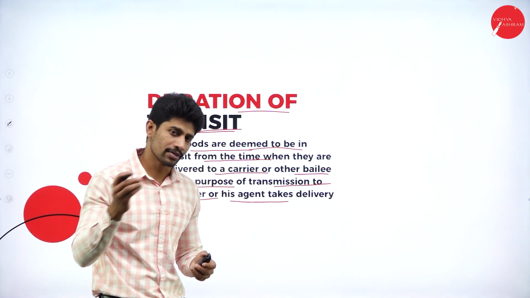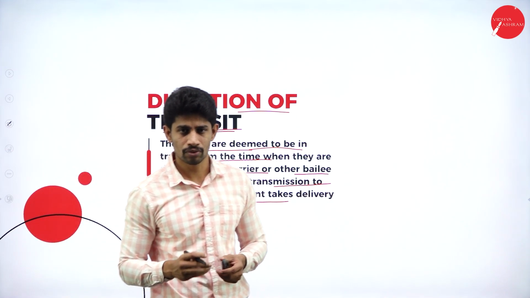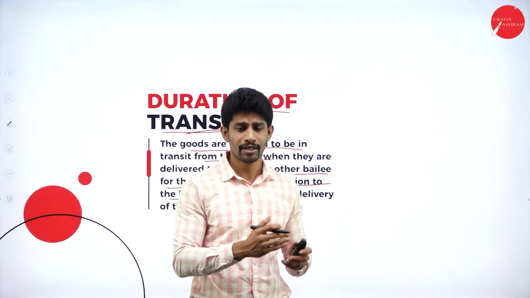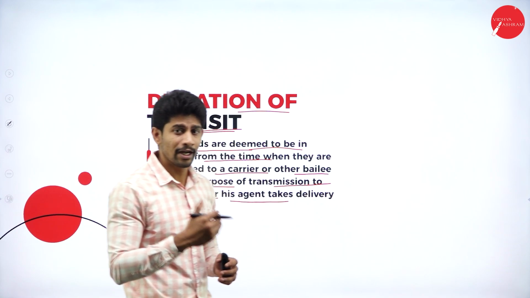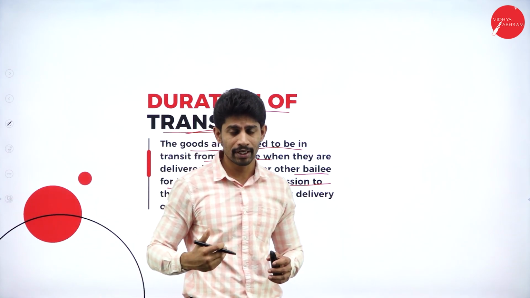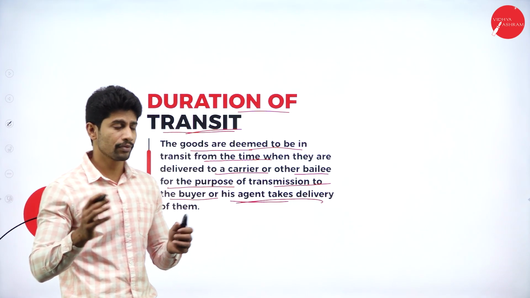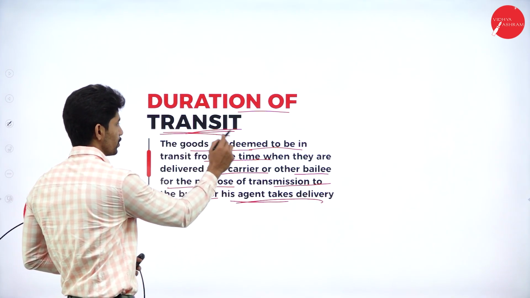That means the seller has already given the goods to the courier boy or to some agent to deliver to the buyer. From that time the transit will start until the goods are received by the buyer or by the agent appointed by the buyer. That duration will be the transit duration.